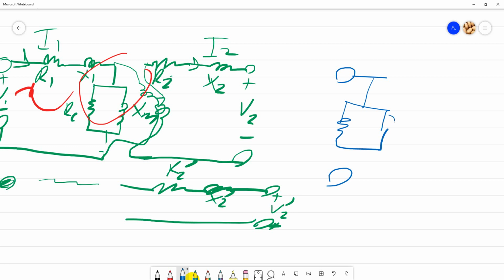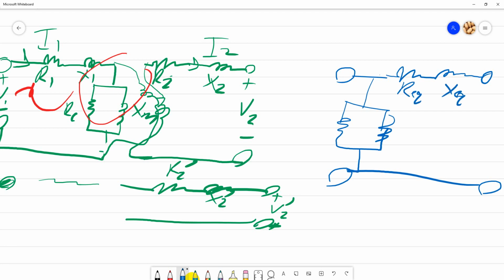So for this case, you have to know how to draw this. This one is an inductor, and this one is a resistor. This is R equivalent and this is X equivalent. R equivalent is basically R1 plus A squared R2, if you bring it to the primary side.